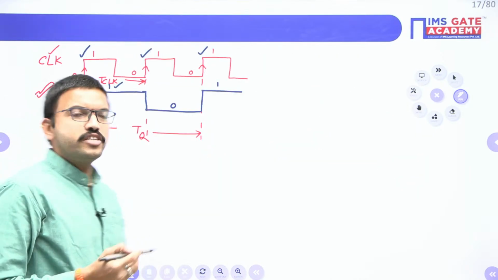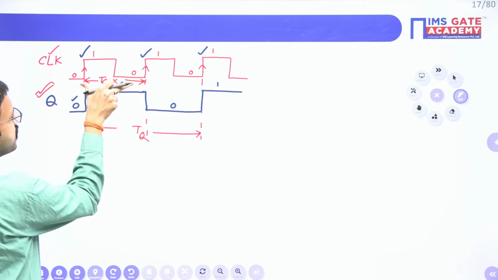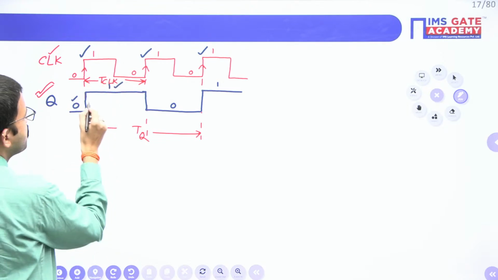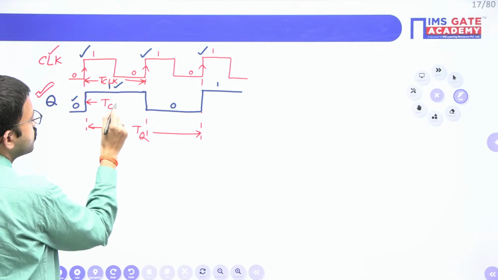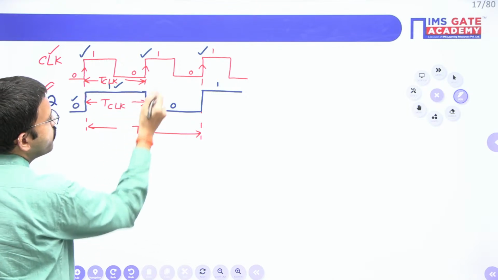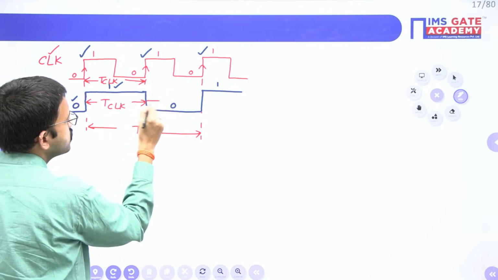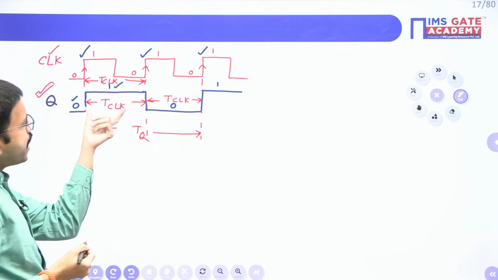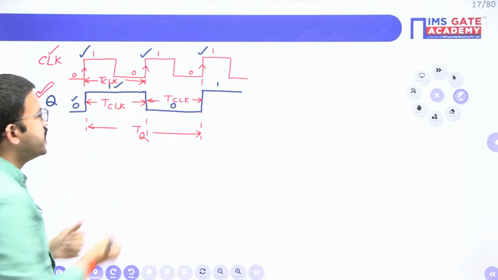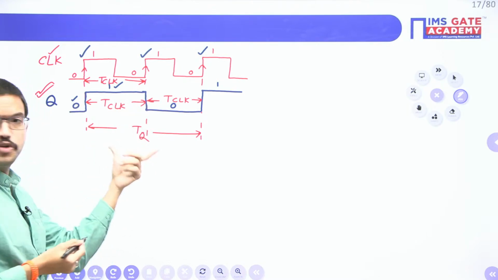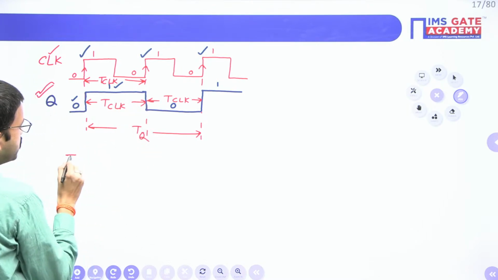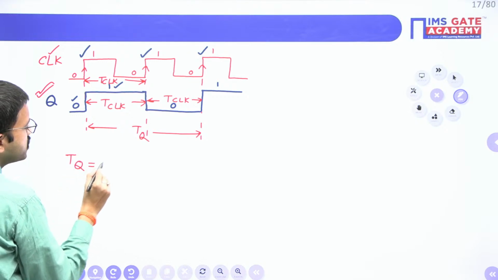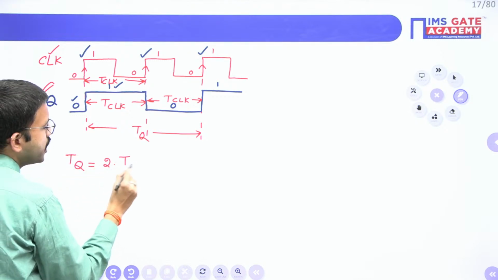Yes, very good Kundan. Here you have the time period of the clock signal, and once again you have the same time period of the clock signal. So you have 2 times the clock signal time period, and that is nothing but the time period of the Q waveform. So the time period of the Q waveform is 2 times the clock signal time period.